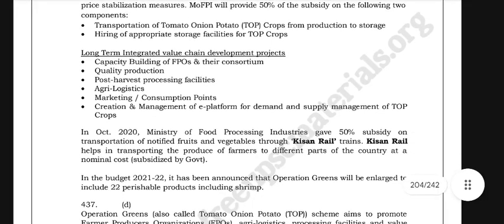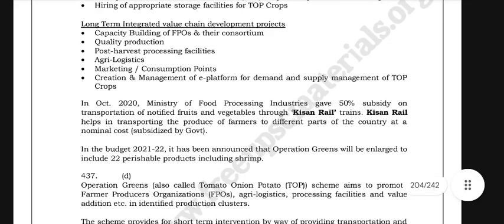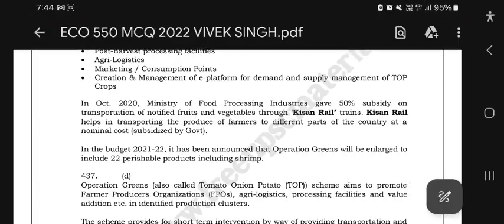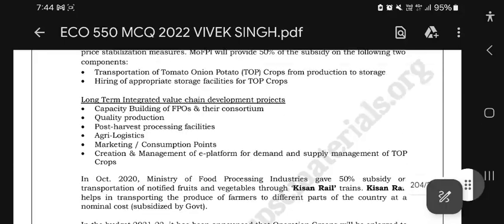In October 2020, the Ministry of Food Processing Industries gave 50% subsidy on transportation of notified fruits and vegetables through Kisan Rail trains. Kisan Rail helps in transporting the produce of farmers to different parts of the country at a nominal cost subsidized by the government. In the budget 2022, it has been announced that Operation Greens will be enlarged to include 22 perishable products including shrimp.